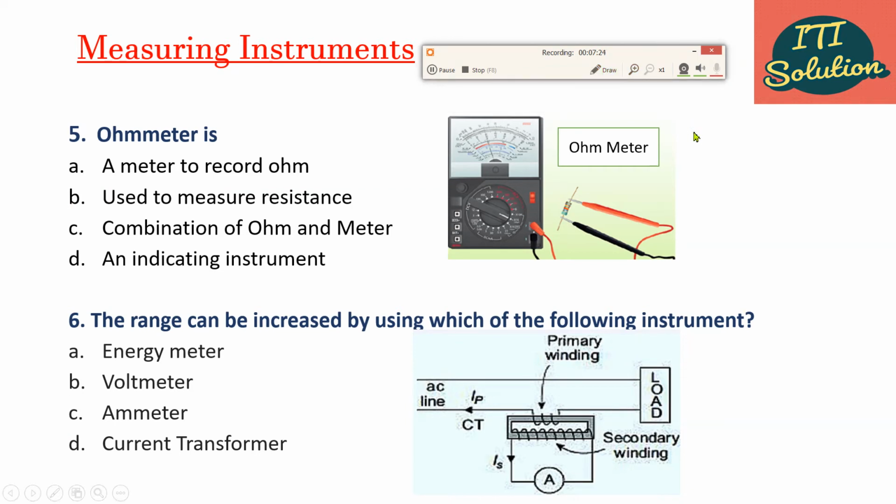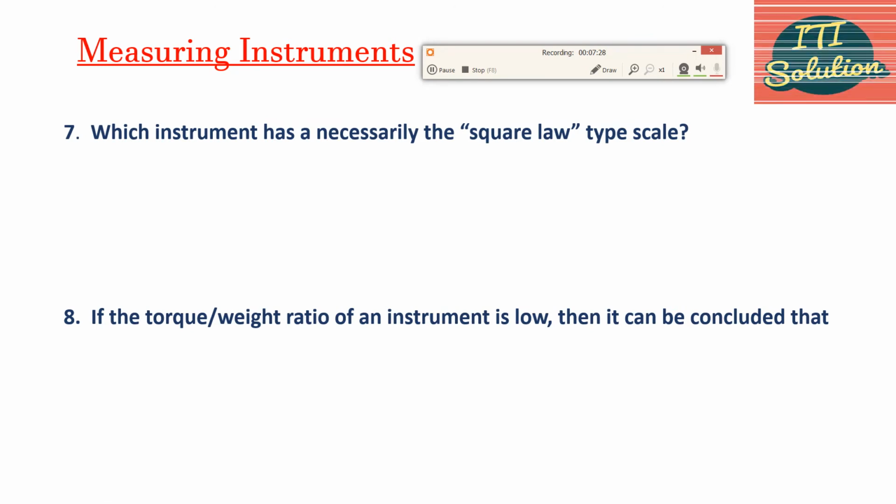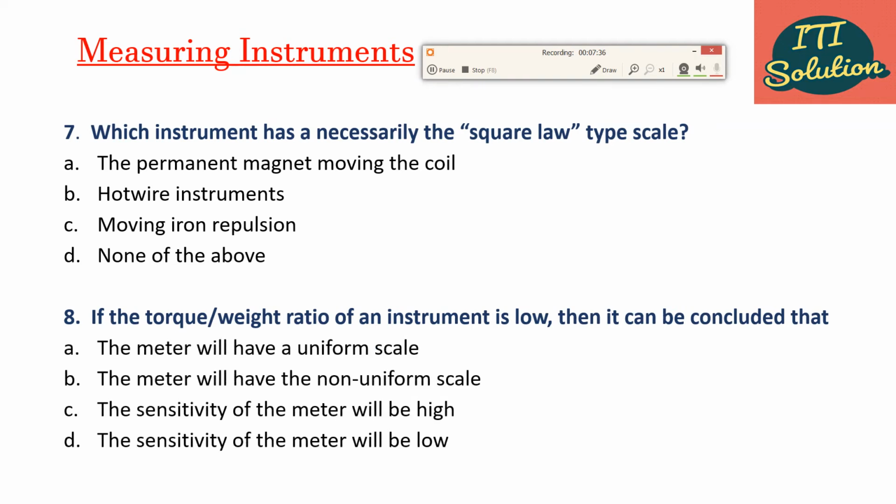Next question. Which instrument has necessarily the square law type scale? Option A, the permanent magnet moving coil. Option B, hot wire instrument. Option C, moving iron repulsion. And option D, none of the above.